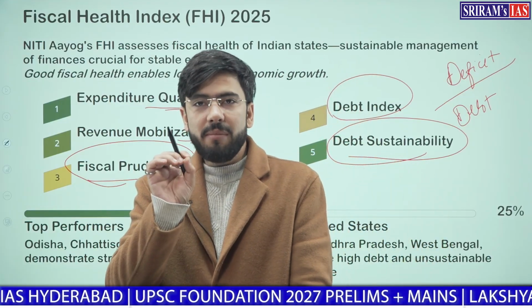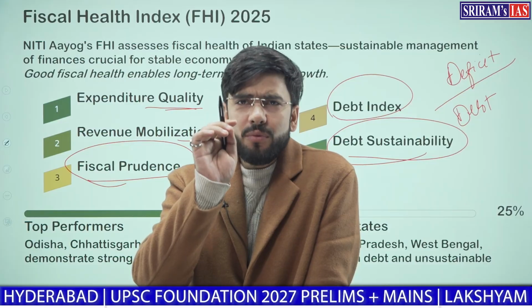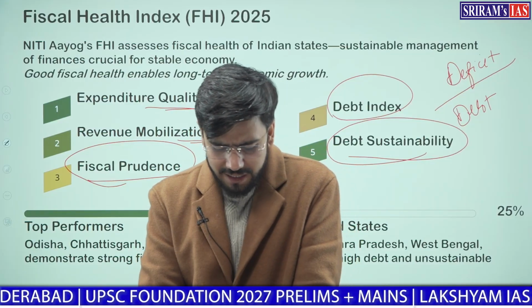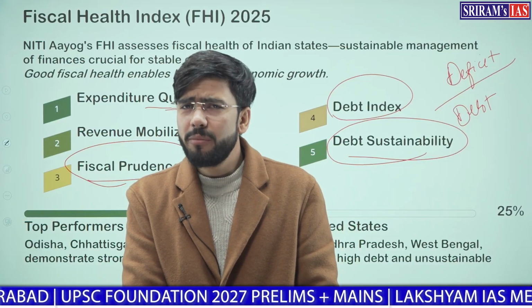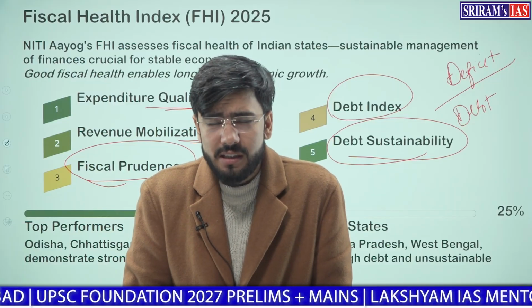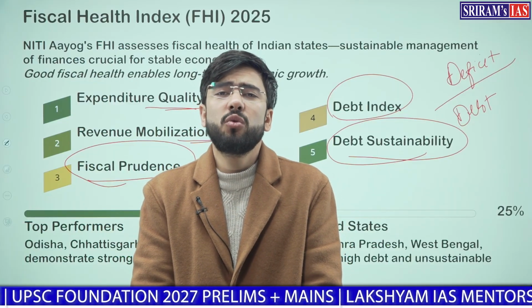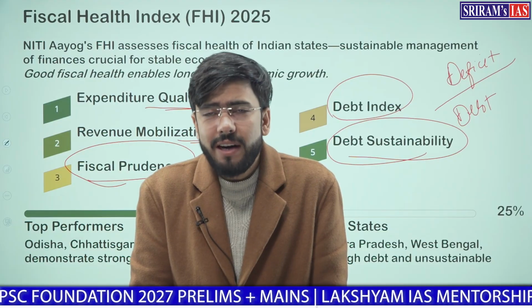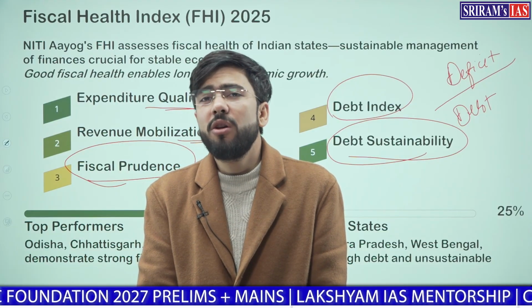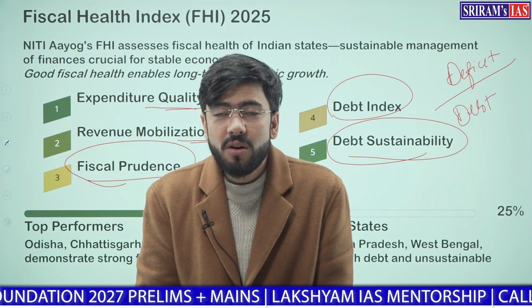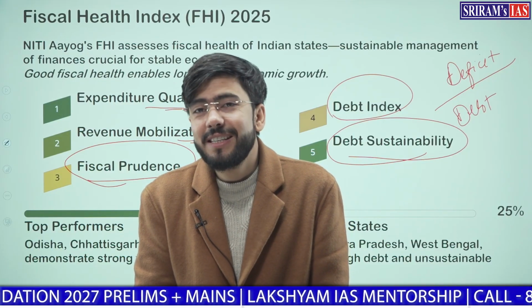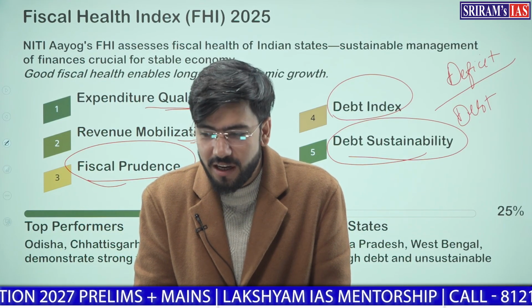Now remember this: if you are somehow getting 10,000 or 15,000 from your home or from your parents, and you are spending 20,000 every month, borrowing 5,000 every month from one of your friends, how long will this work? How sustainable is this scenario?